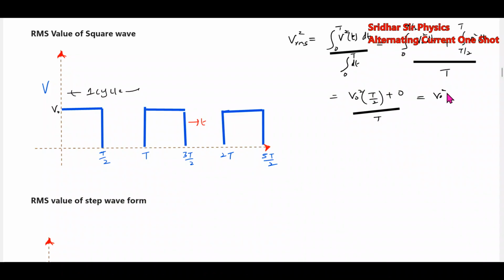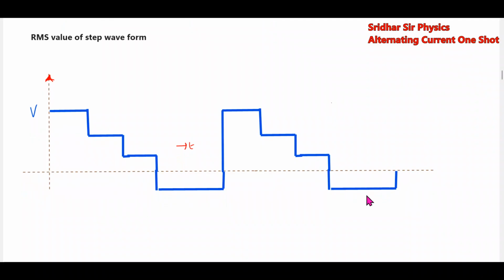V naught square T by 2 plus 0, over T. So how much will it become? V naught square by 2. So the RMS value of this will be V naught by root 2.